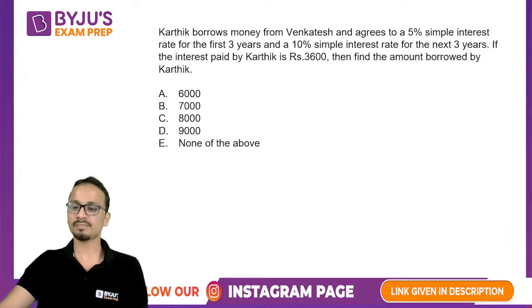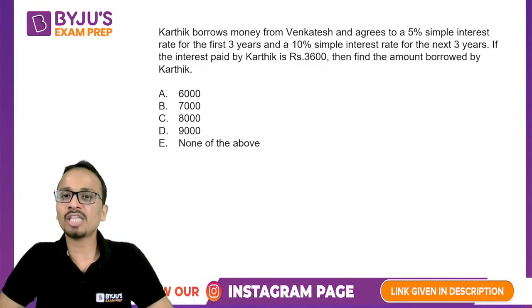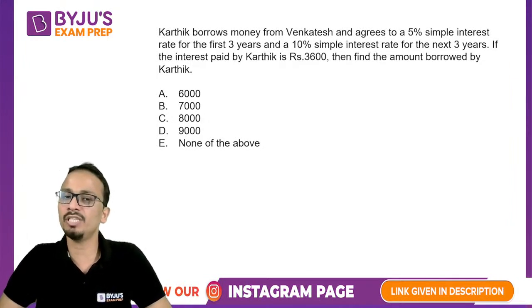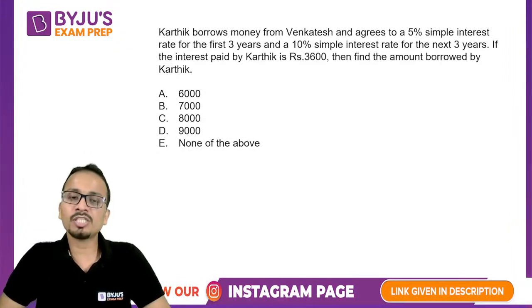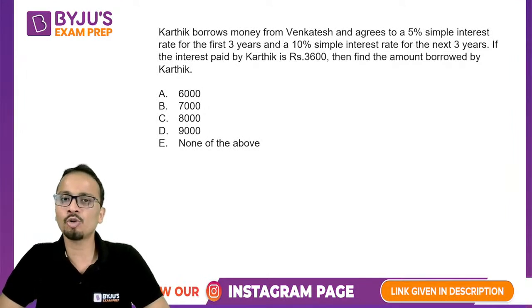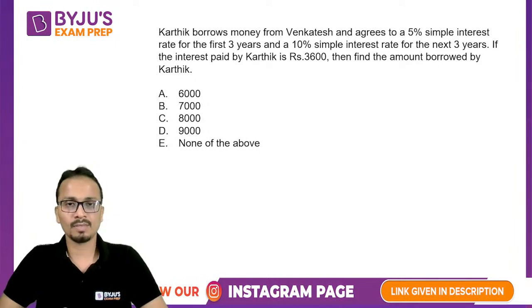Next question. Karthik borrows money from Venkatesh and agrees to a 5% simple interest for the first 3 years and 10% for the next 3 years. Careful, it is simple interest. If the interest paid by Karthik is 3,600 rupees, then find the amount borrowed by Karthik. Careful, quickly.